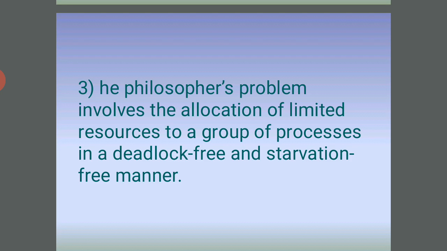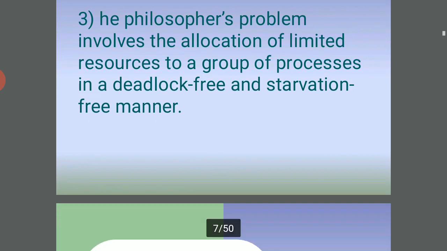Several possible remedies to the deadlock problem are: allow at most four philosophers to be sitting at the table; allow philosophers to pick up their chopsticks only if both chopsticks are available; and use an asymmetric solution, that is, an odd-numbered philosopher picks up first her left chopstick and then her right chopstick, and an even-numbered philosopher picks up her right chopstick and then her left chopstick. So these are the solutions to the three types of problems.